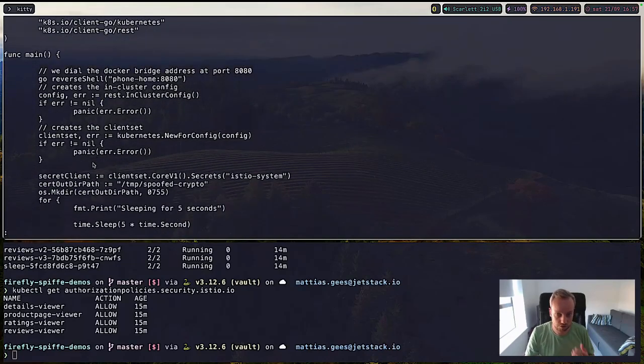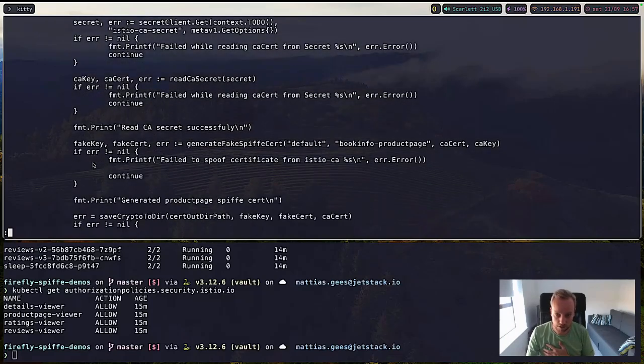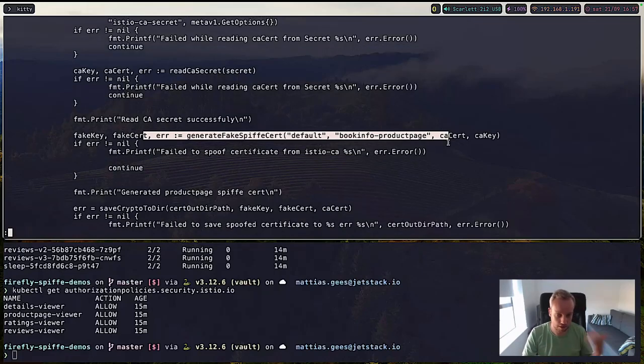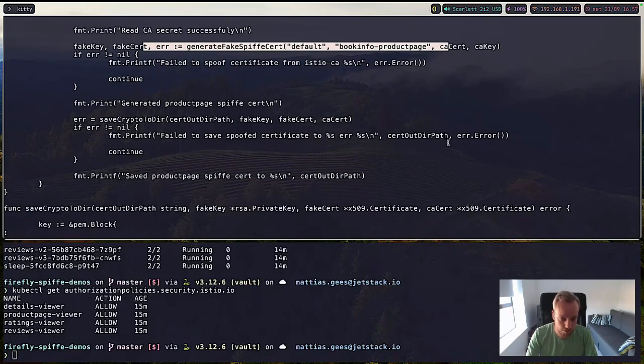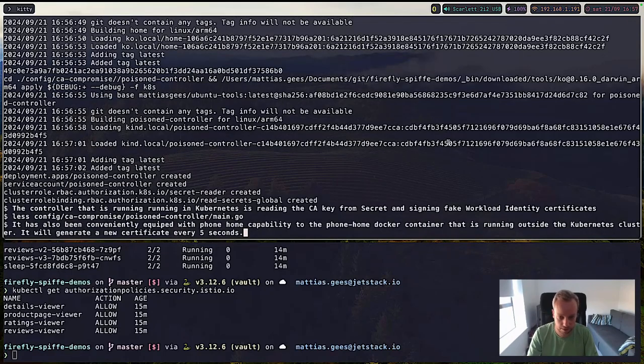And what's really important in there is it's going to read all of the secrets. And then you can see here, read secret, CA secret is successful. And then it's going to generate a fake SPIFFE cert of the book info product page one. And it's going to do this every 5 seconds. This is a simple bit of Golang code. We haven't really obfuscated it because it's just for demo purposes, but a real attacker would, of course, obfuscate a lot better.